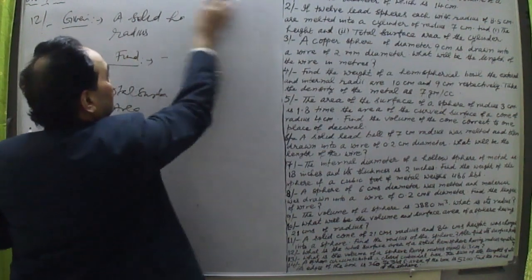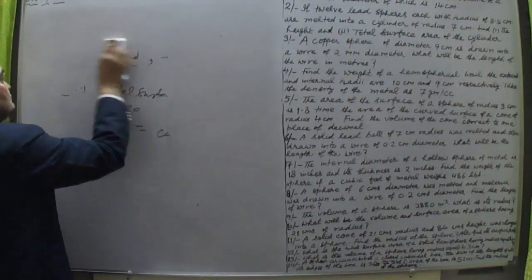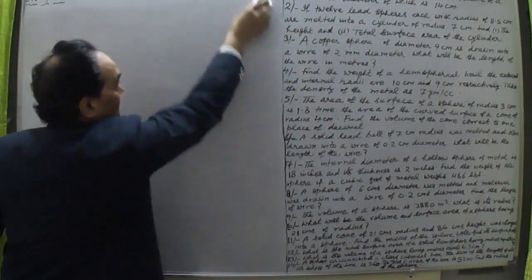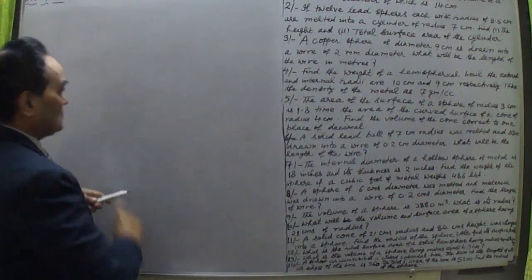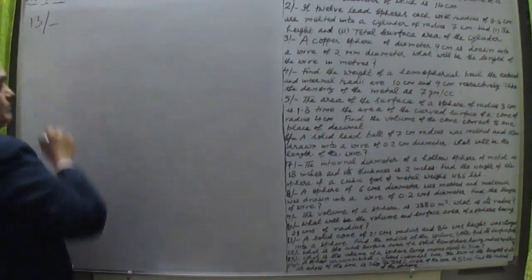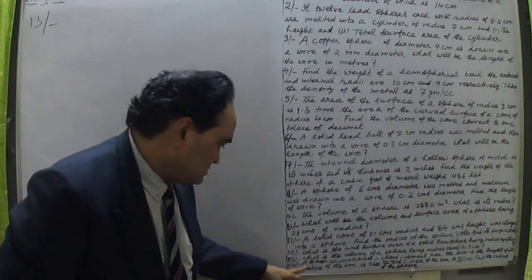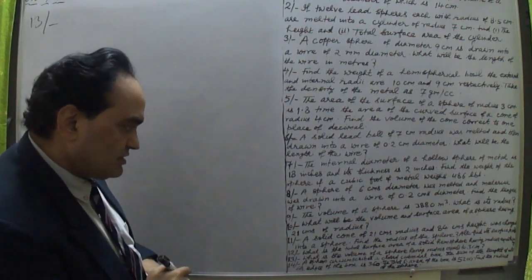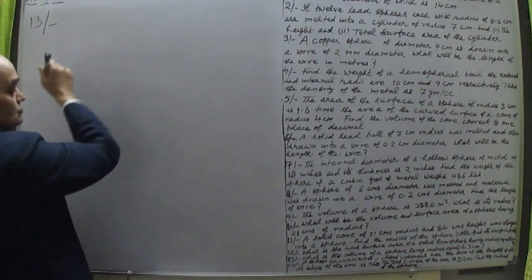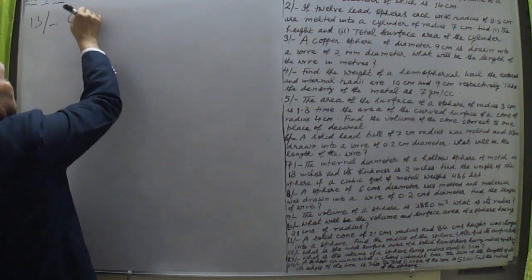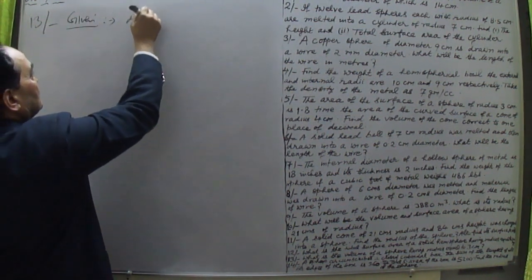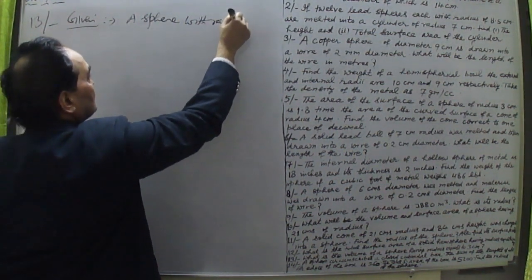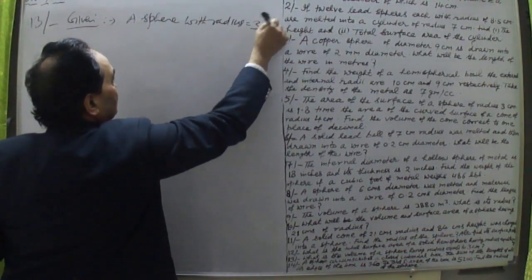Now question number 13. What does question number 13 say? It says: what is the volume of a sphere having radius equal to 3 centimeter? So this is a sphere here. What is given to us? We are given a sphere with radius equal to 3 centimeter.